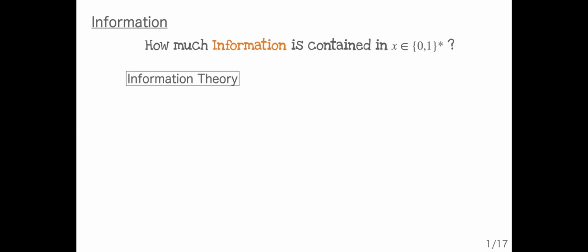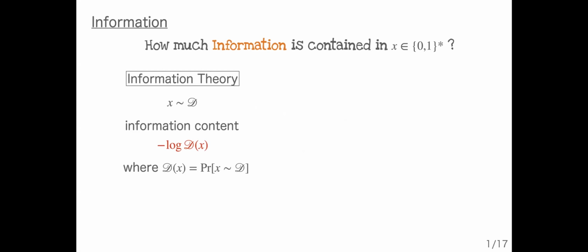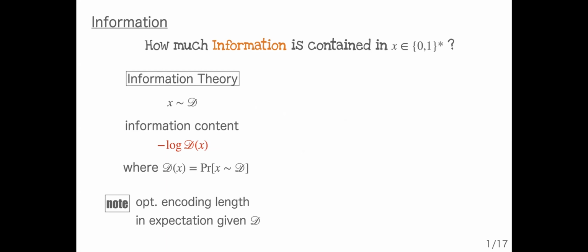First, we assume that this X is selected according to some distribution D. Then the information content of X is defined as this value, minus the logarithm of the probability that X is sampled from this distribution D. And this is the optimal encoding length in expectation over X given the description of this distribution D.